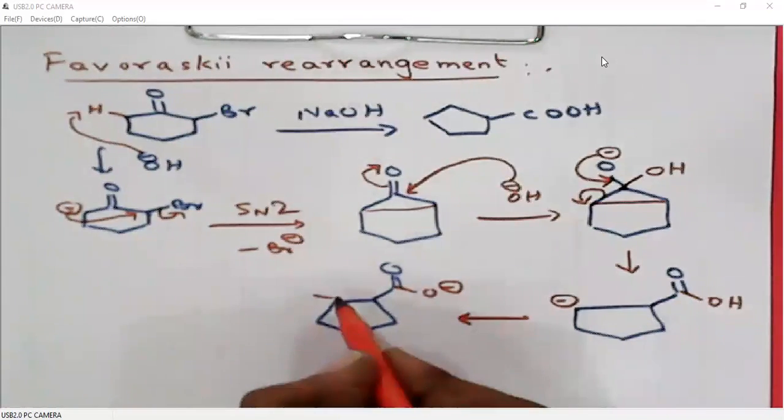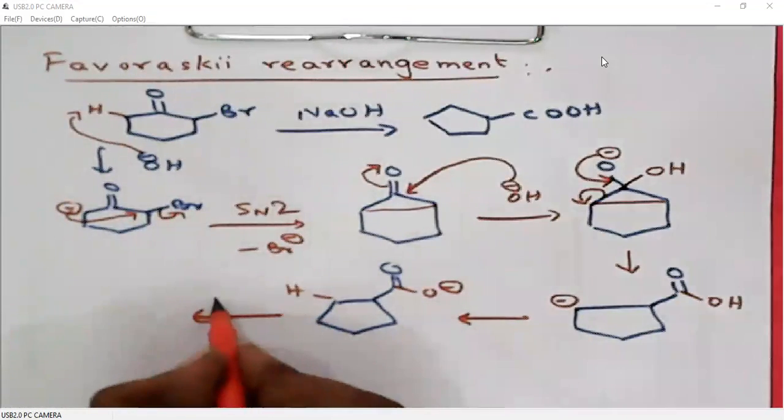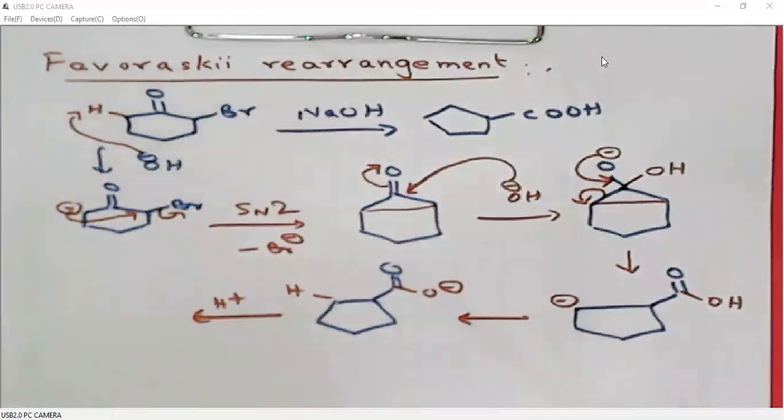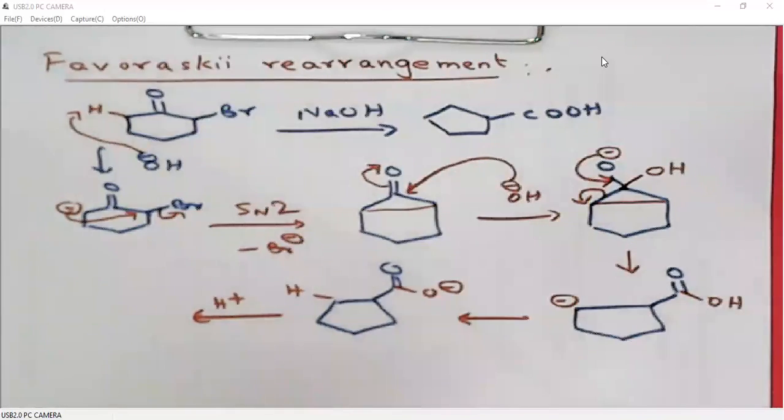O minus, and we have H here. Finally, when we add dilute acid to the system to quench the reaction, we will get the carboxylic acid. Okay, so this is what is called Favorsky rearrangement.